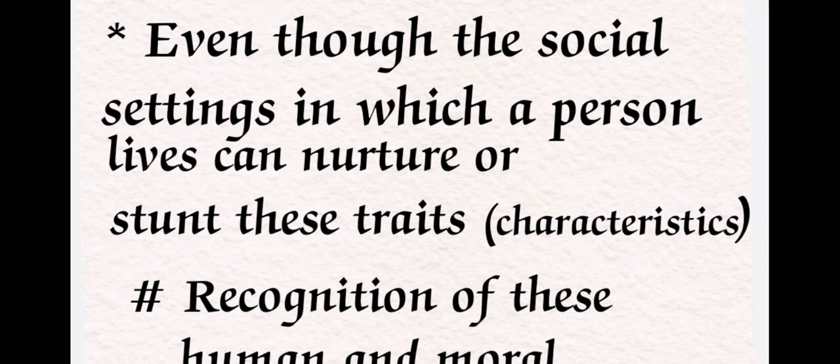Yes, of course, they are a natural part of the human mind, even though the social settings in which a person lives can nurture or stunt these traits. Here, nurture means you can protect or care, and stunt means prevent. So there are two aspects, positive and negative.